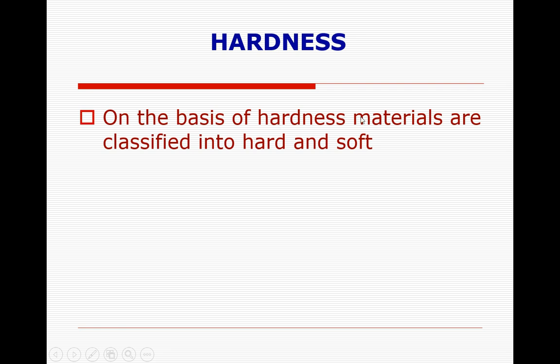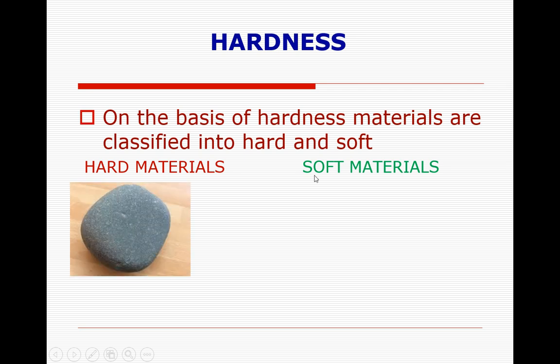So, on the basis of hardness, materials are classified into hard and soft. Depending on the hardness of a material, they are classified into softer materials and harder materials. Here I have told two examples like balloon and wood, right? So we are classifying, we are sorting materials again into hard materials and soft materials. Here you can see which are the hard materials. So what is this? Stone, right? Is stone a hard material or a soft material? It is obviously a hard material.